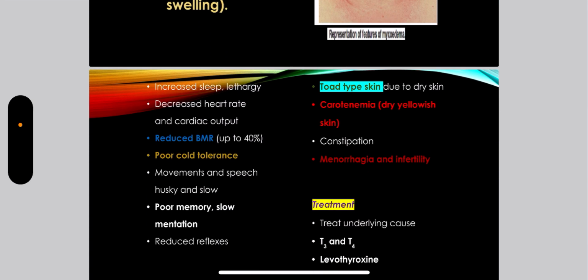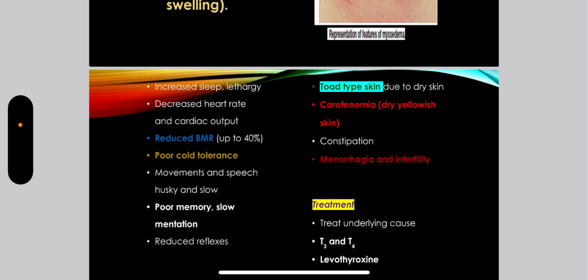The person may suffer from increase in sleep, lethargy, decrease in heart rate, decrease in cardiac output. Features are reversed from Graves' disease. In that case, there was tachycardia, increase in cardiac output. Here it is bradycardia, decrease in cardiac output. BMR will be decreased. In Graves' disease, it was increased. There was poor tolerance towards heat; here it is poor tolerance towards cold.